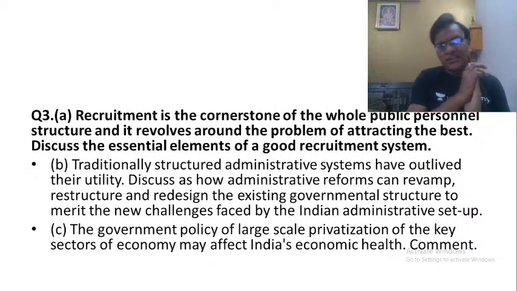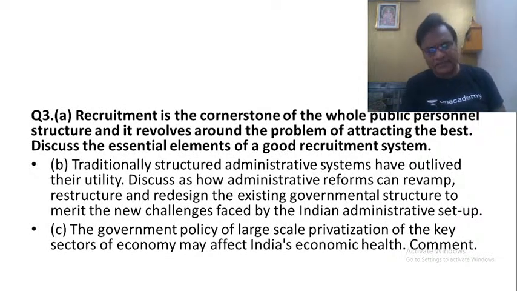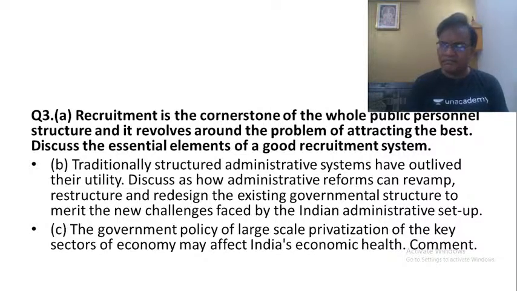And this is where you can talk about the recommendations of the Second ARC on recruitment in India. It has said that wherever possible, India can go for lateral entry and specialist domain expertise. It also said we must change the examination process, because it does not test the qualities needed for people to become successful administrators. You can write all those recommendations of the Second ARC also.